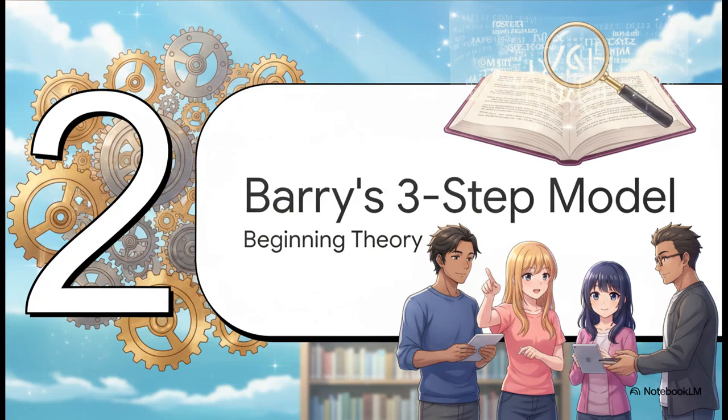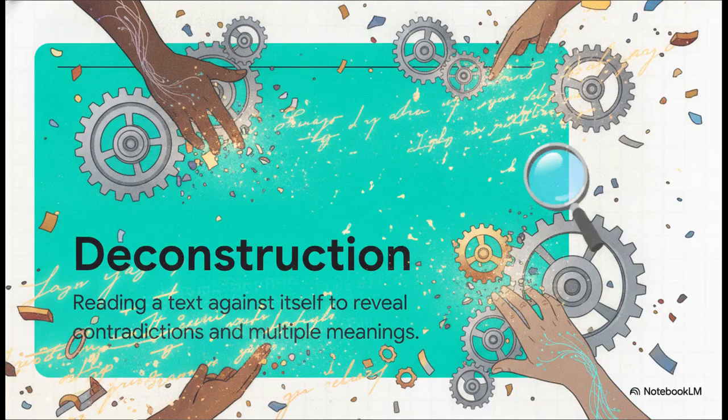Moving to Section 2, Barry's three-step model, drawn straight from his book, Beginning Theory. To do this effectively, we need our very first forensic tool, which is deconstruction. Basically, this means reading a text against itself. The whole goal here is to reveal contradictions, instability, and multiple meanings, rather than just settling for one fixed, boring interpretation. We aren't just reading poetry today. We are actively tearing it down to see exactly how the linguistic gears work under the hood.